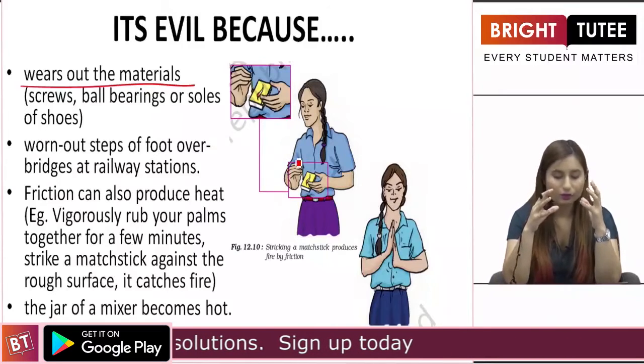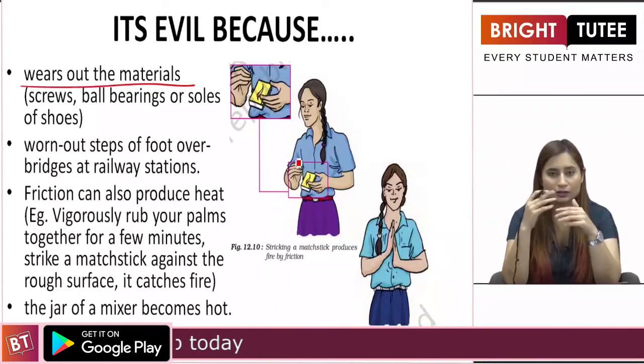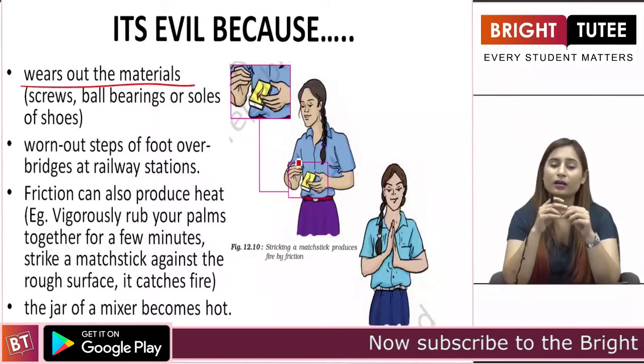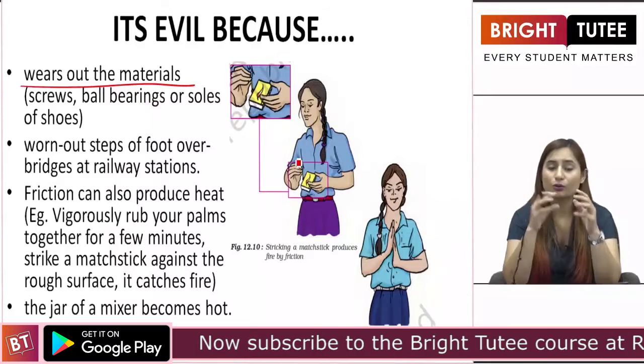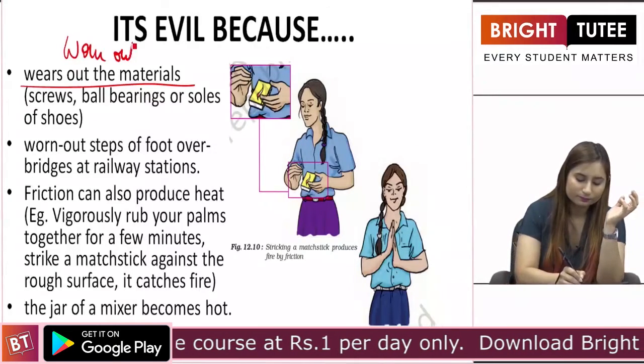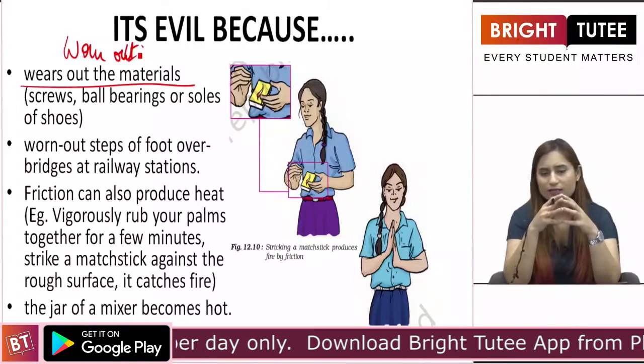The ball bearings or soles of a shoe. You have shoes that you wear daily and you go outside with those shoes only. You can check the soles of those shoes. They will be worn out. So what does this tell you?